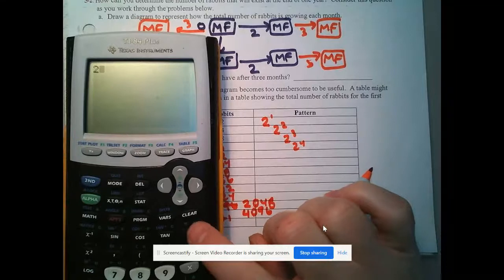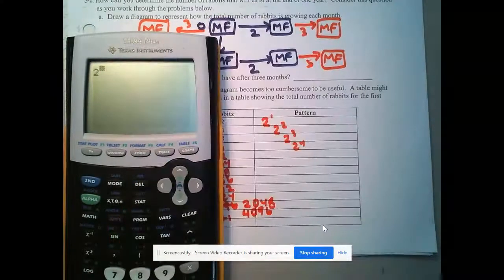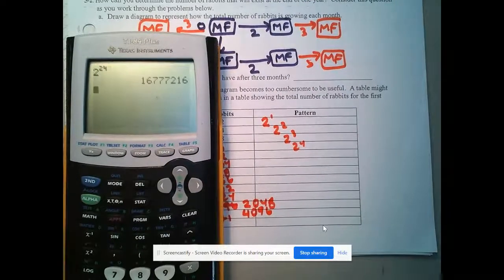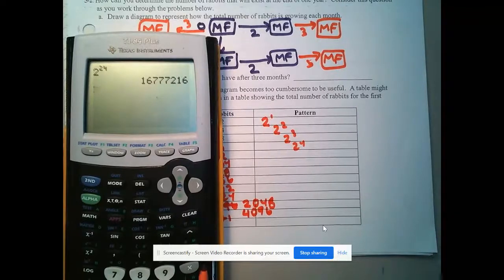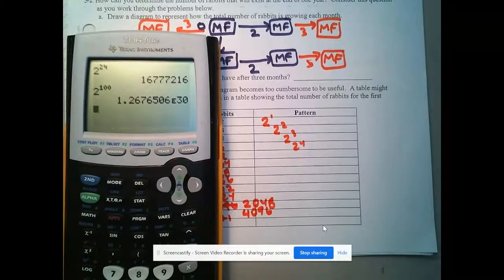Directly under the word key, clear, you're going to press the caret, and notice that it makes it look like a little exponent. So you could do 2 to the 24th, and you would hit enter, and you would get a rather large number. Now, let's say we're going to do something like 2 to the 100th, and now you get an answer like that, and you're like, whoa, what's with the E?